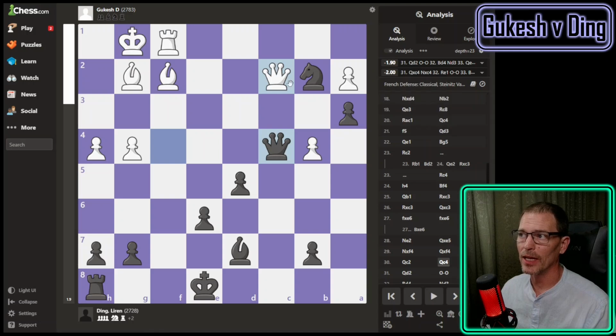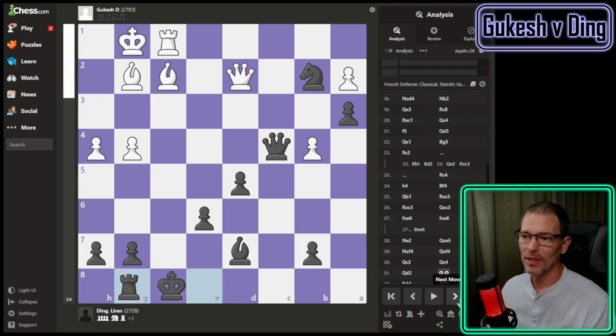It is definitely not a good idea to trade right now. You want to go to queen to d2. And then it says Ding would castle. Oh, actually, it's not that much worse to trade queens. Trade queens will take with the knight, and they'll play rook to e1, and then we'll castle. But Gukesh found queen to d2. Still not sure exactly how the engine or Gukesh picked that move, but castling is definitely best for Ding now. He's waited 31 moves. He castled.